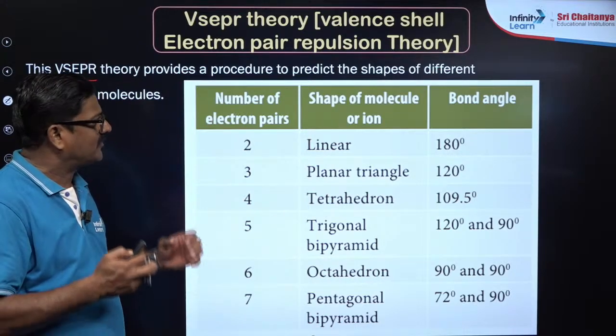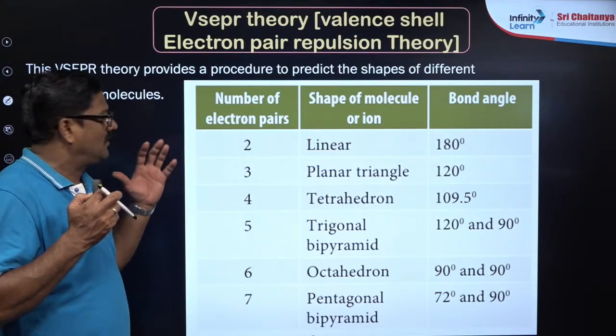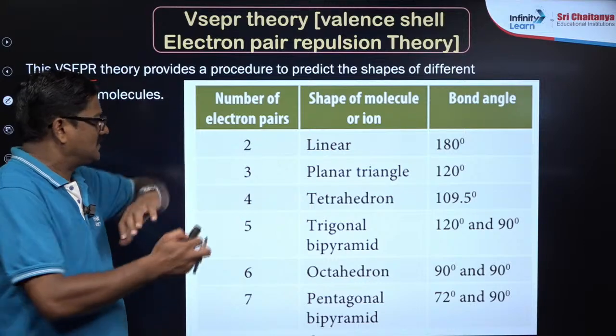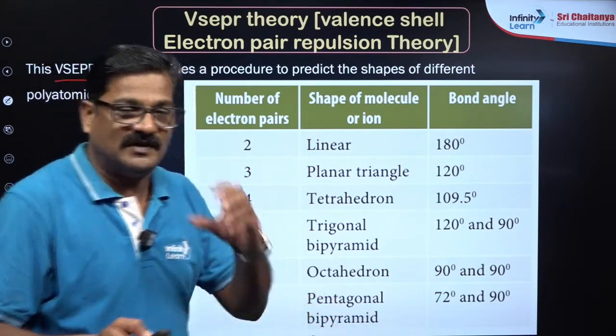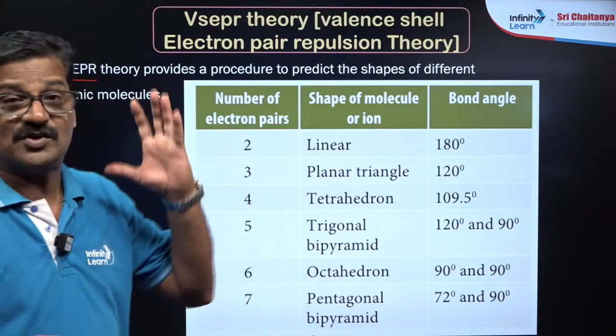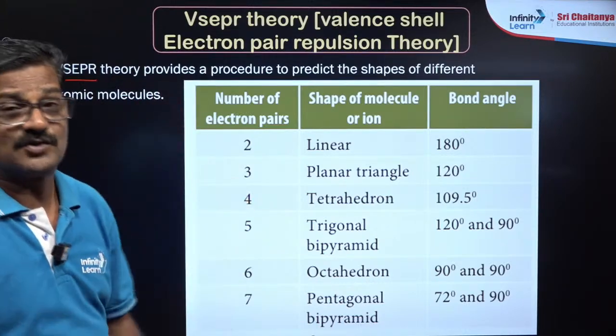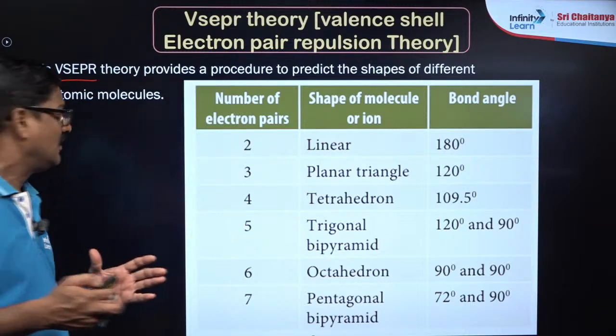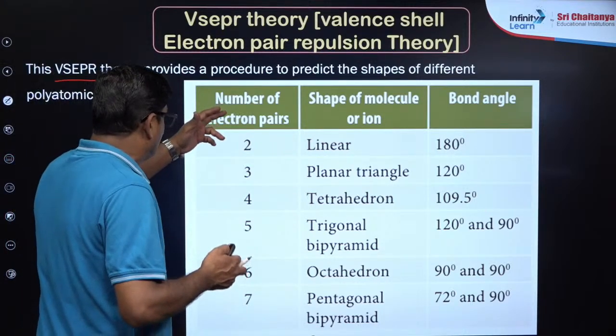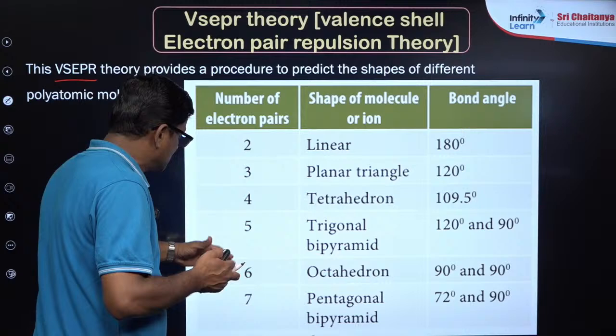The shape of the molecule depends on the number of electron pairs in the molecule: the central atom and the atoms bonded to it. The central atom has electron pairs on its valence shell. So its shape is decided by the number of electron pairs, which can be 2, 3, 4, 5, 6, 7.